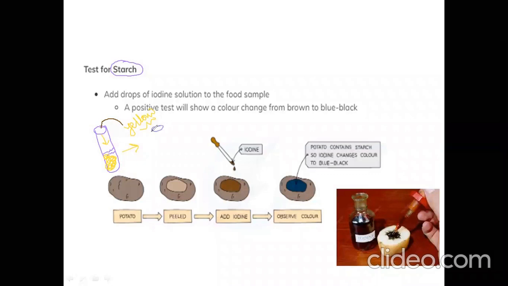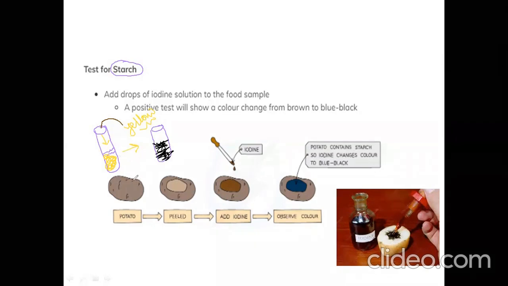If the color does not change, the result is negative and that sample has no starch.